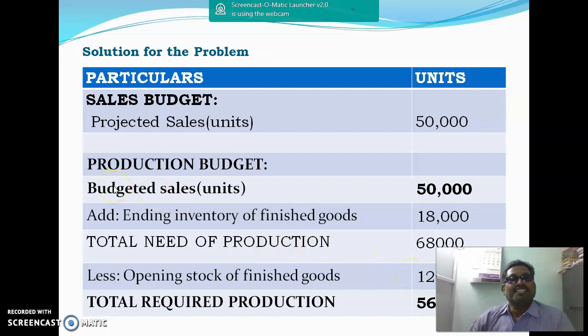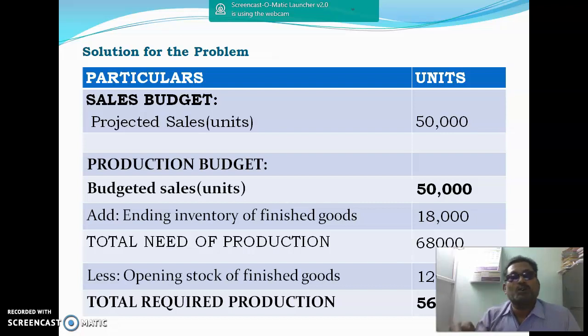So budgeted sales 50,000 units. Already we had some finished goods. But in total, how much do we need for production? The closing stock of finished goods, we have to keep 18,000 units.